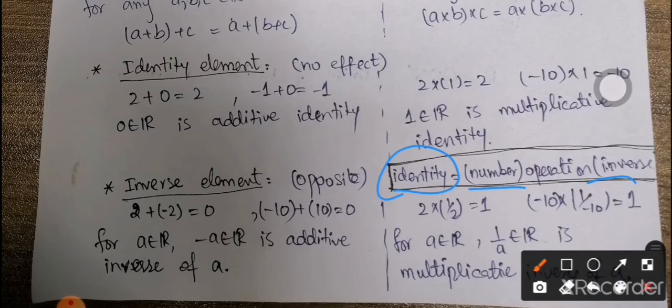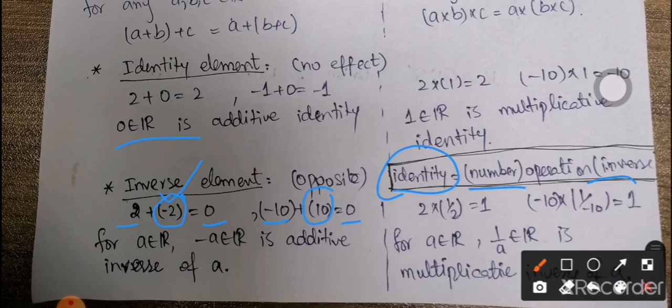So for example, we are talking about the additive inverse first. Whenever we have a number 2 and we add some number which is basically the additive inverse of 2, the answer must be the corresponding identity, which is 0, because 0 is the additive identity. We all know that 2 plus minus 2 will be equal to 0, that's why minus 2 is the additive inverse of plus 2. Similarly, if we have the number minus 10 and we have to find a number which is the additive inverse of minus 10 in order to get 0, then 10 will be the number, because when we add 10 to minus 10, the answer will be 0.